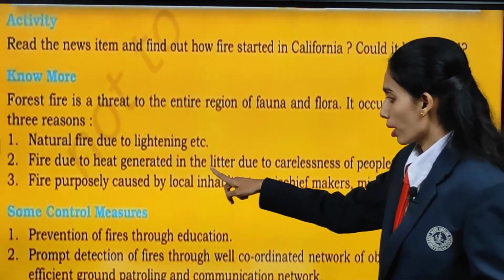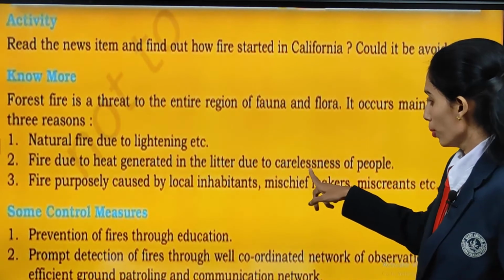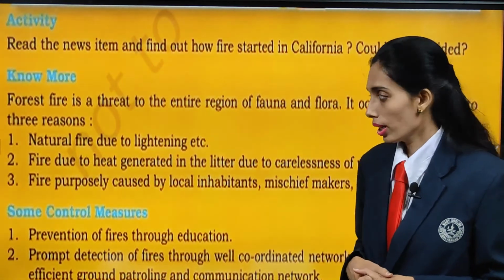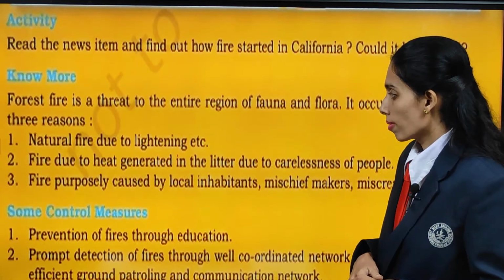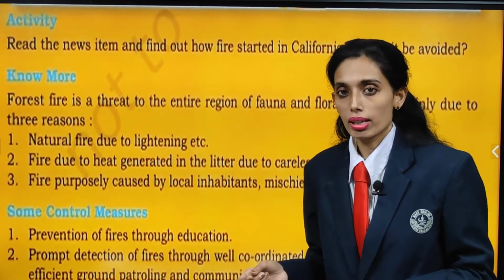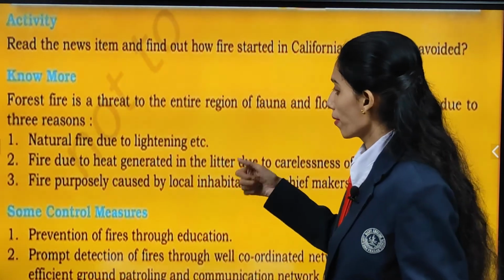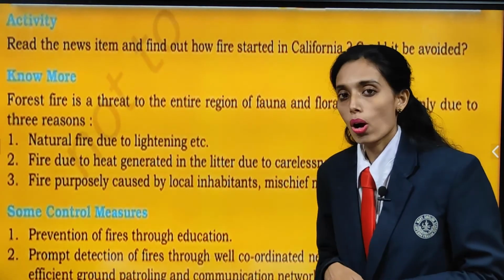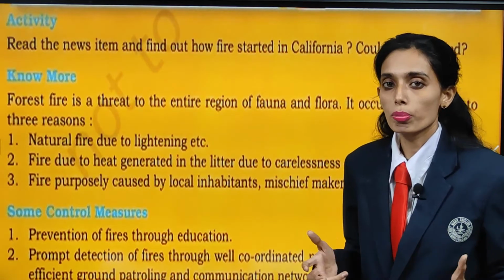Second, fire due to heat generated in the litter due to carelessness of people, such as careless throwing of paper and cigars, or logs being burnt that you don't put off.